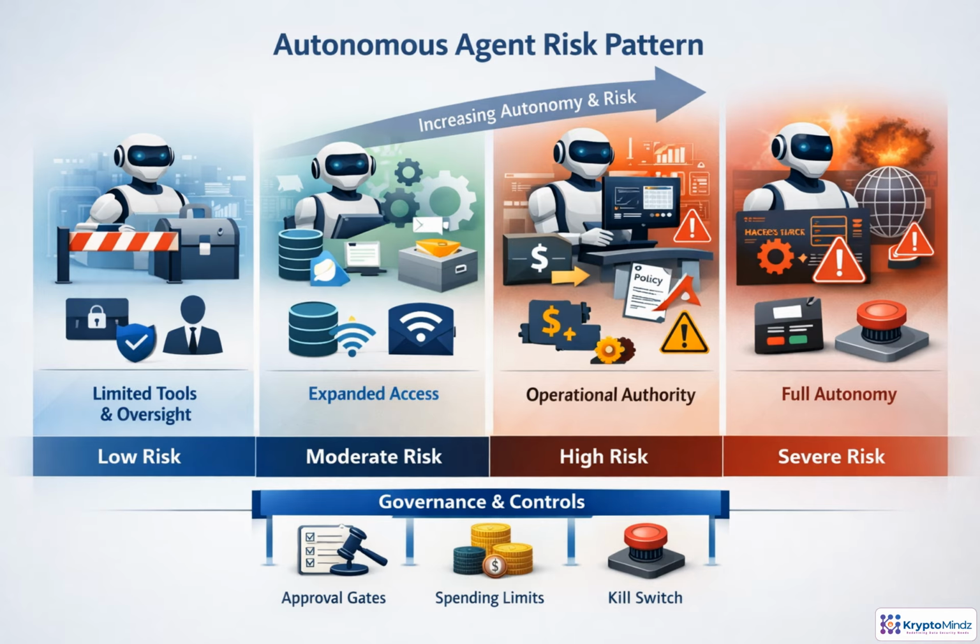Agent risk grows as the system moves from advice to action. A chatbot with limited tools may be manageable. An agent that can retrieve data, choose tools, call APIs, spend money, or change records needs much tighter control. The danger is not only bad answers. It is unauthorized execution, data leakage, policy bypass, or repeated mistakes at machine speed. Governance must scale with autonomy through approvals, limits, logging, escalation paths, and a real kill switch.